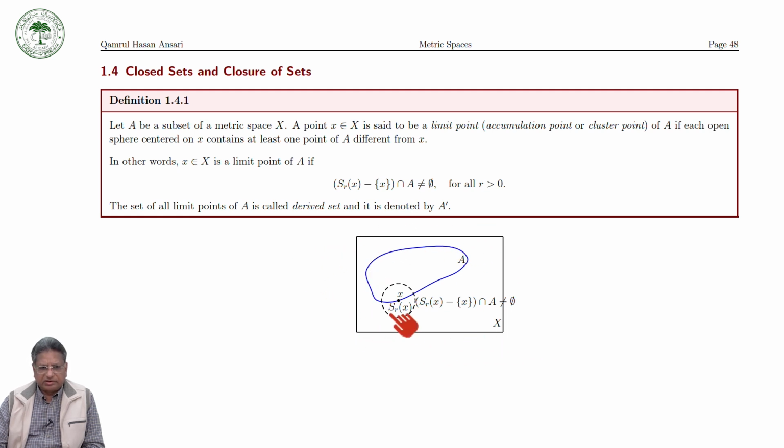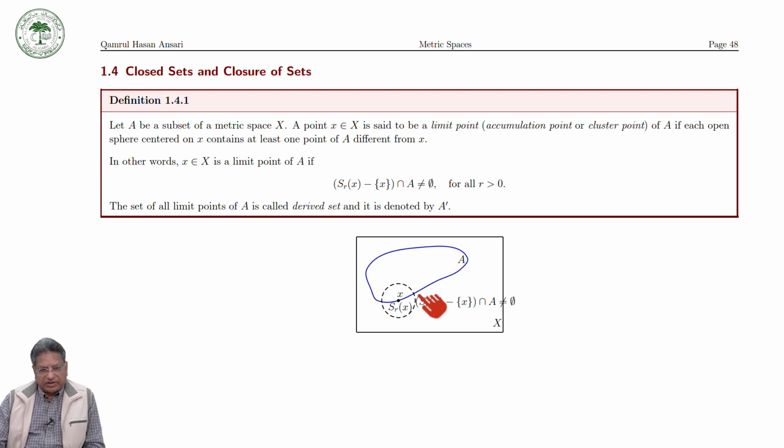Here the blue line is a subset A of X. Take a point x of X. The point x may not be a point of A. This point x is called a limit point of the set A